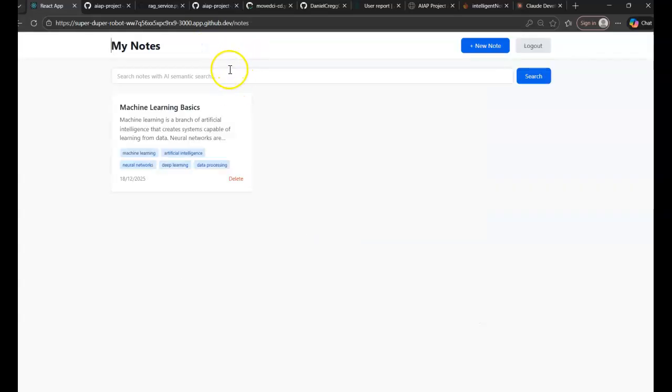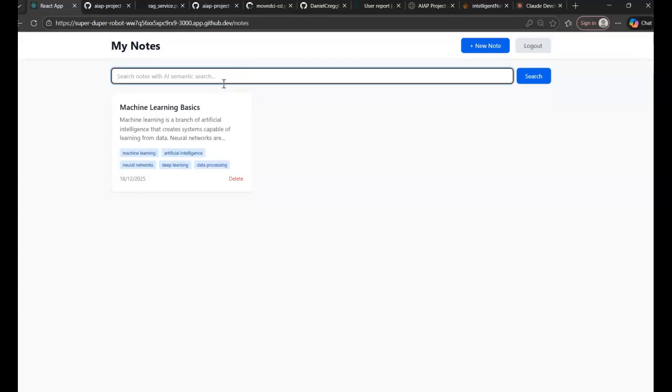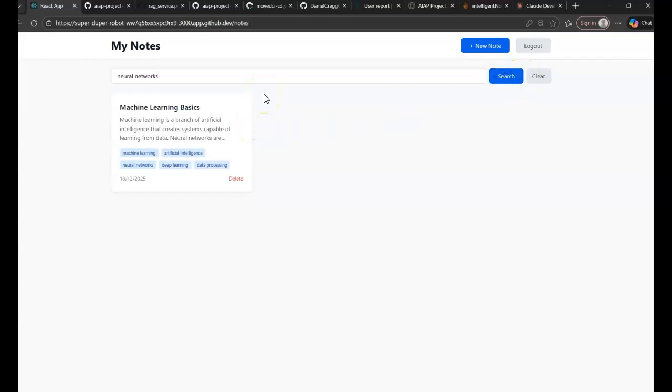And now I'll show how the semantic search that's powered by the RAG implementation works. Search for neural networks. Even though my search is for neural networks, I found my note about machine learning because the RAG system understands these concepts are semantically related. The similarity score here shows how closely related the content is. This is different from keyword search, it understands meaning, not just exact words.